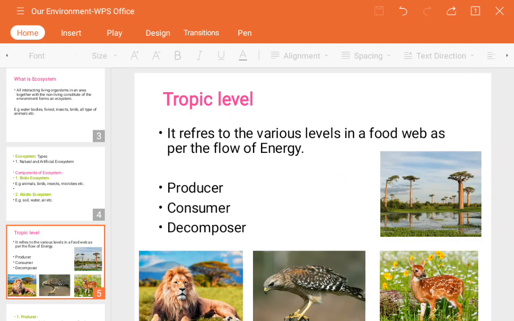Next topic is: what does trophic level mean? The trophic level refers to the various levels in the food web as per the flow of energy. Web means nothing but a net.